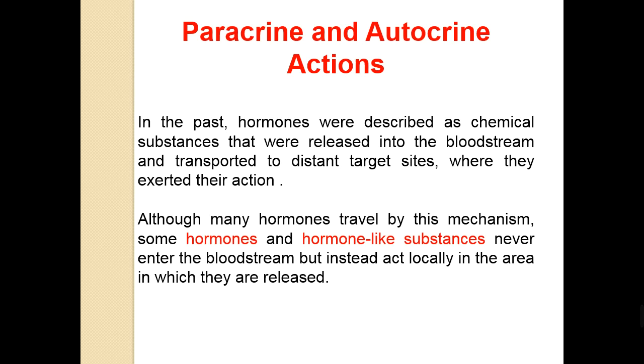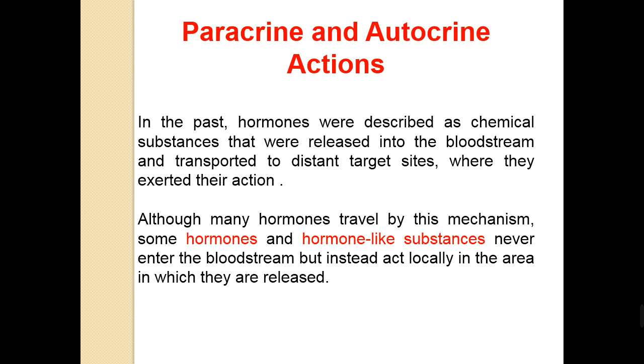We have to learn some specific names in endocrine system. We have the paracrine and the autocrine actions. In the past, hormones were described as chemical substances that were released into the bloodstream and then transported to a distant target site where they exerted their action.